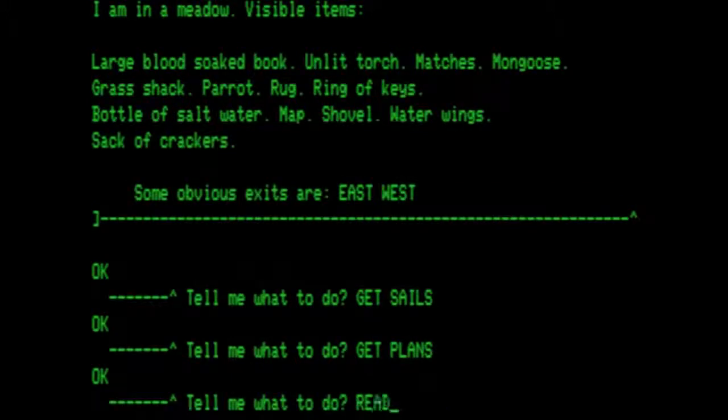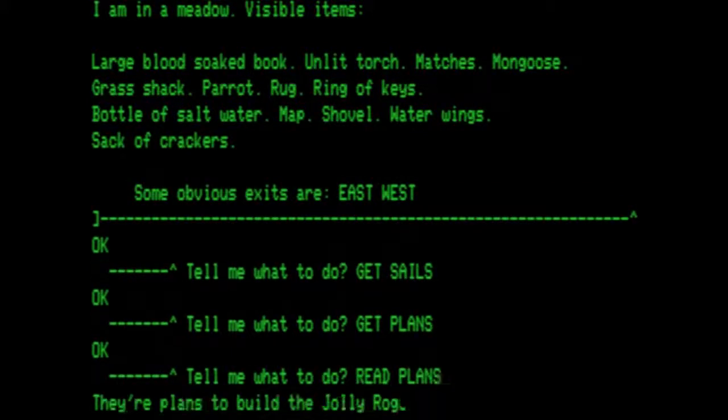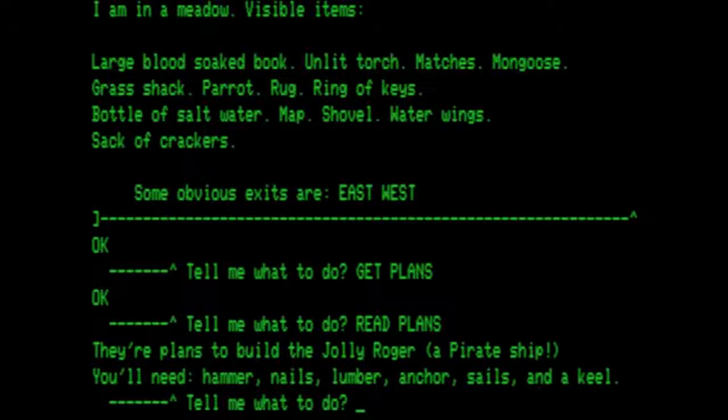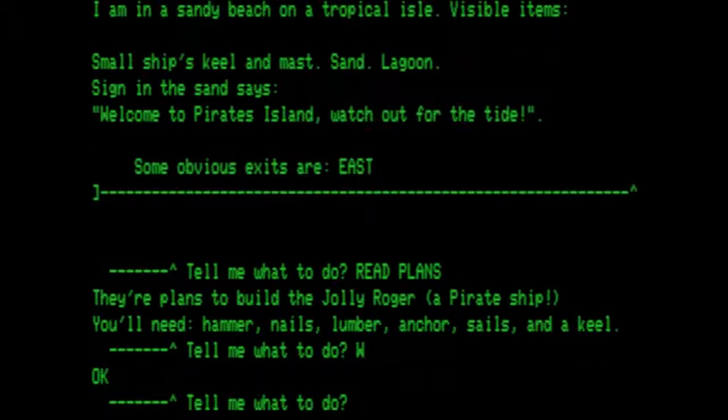I want to move some of this to the sandy beach of the lagoon now, so let's get the hammer. Then let's get the lumber. Then get the nails. Get the sails. Get the plans. Can I read the plans yet? They're plans to build the Jolly Roger, a pirate ship. You'll need hammer, nails, lumber, anchor, sails, and a keel. So let's go west. This is where the ship's keel and mast are.